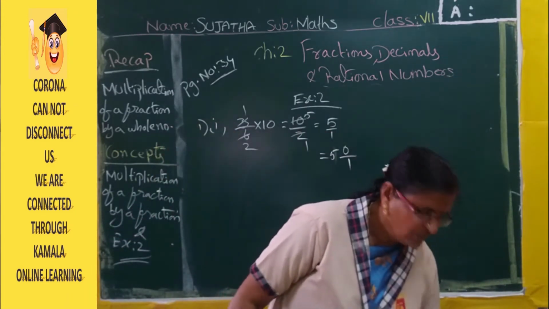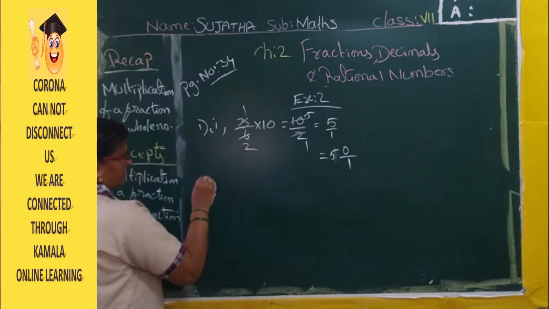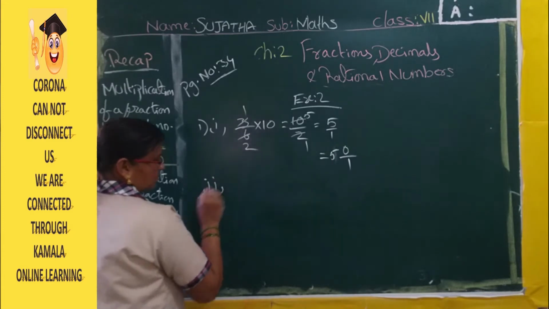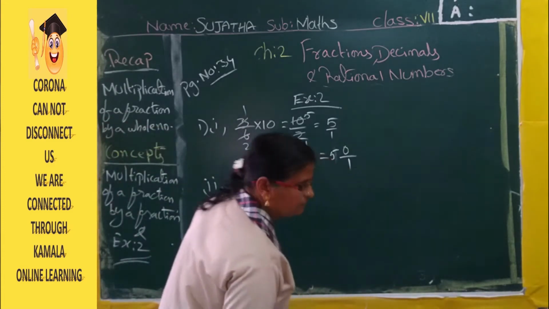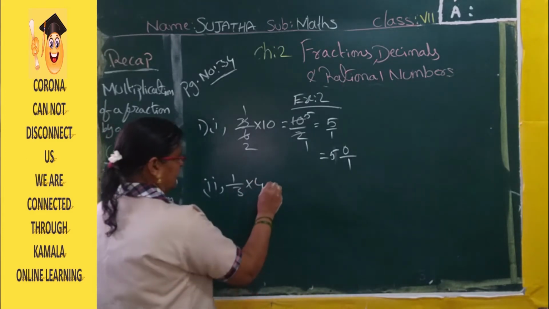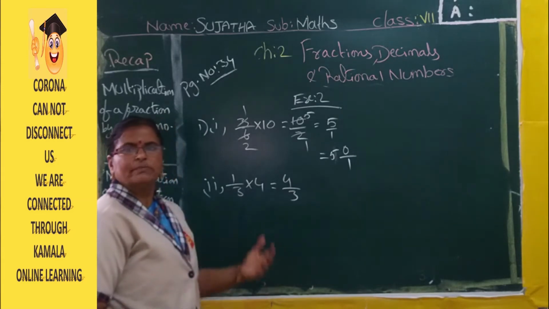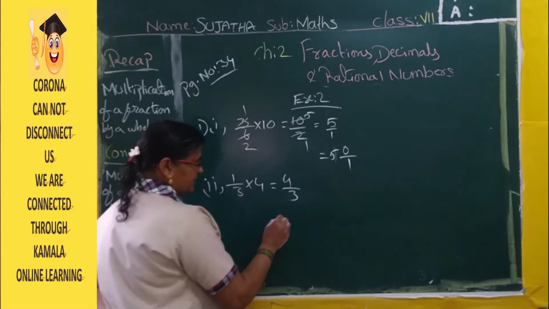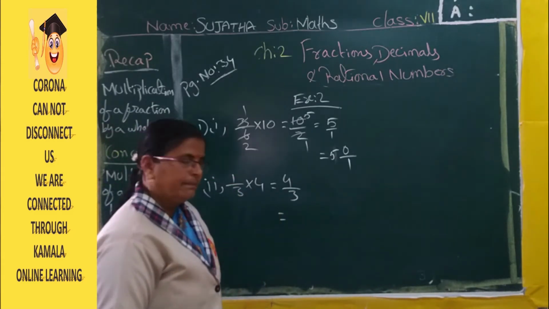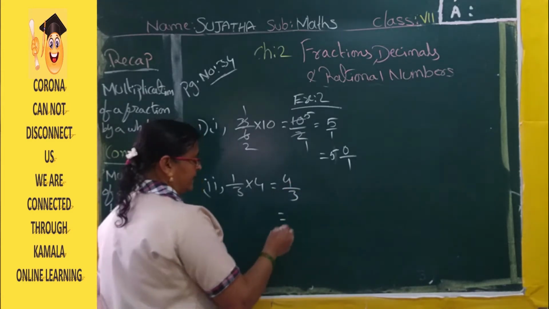Now second one, 1 by 3 into 4. First you multiply. 4 ones are 4 by 3. So this is also a mixed fraction. This improper fraction you have to write as a mixed fraction.